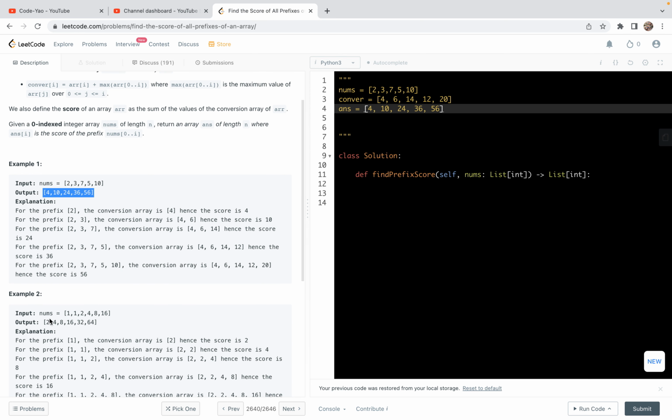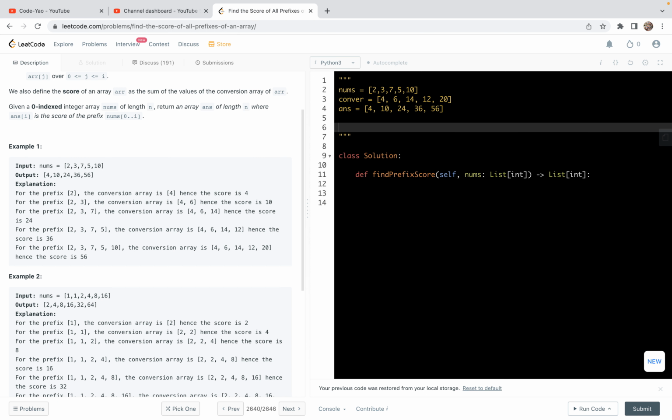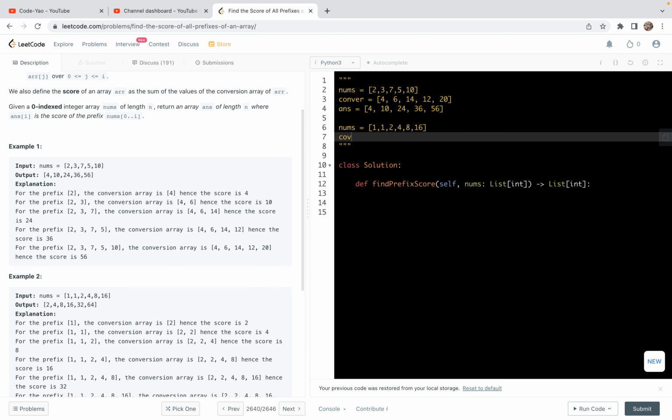Similarly, you can do example 2. But example 2 is very special because its elements are in non-decreasing order. In other words, increasing, but not strictly increasing, because we can have equality. So we can easily get its conversion array. It's nothing but the double of the original list.